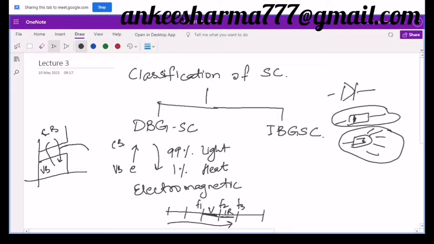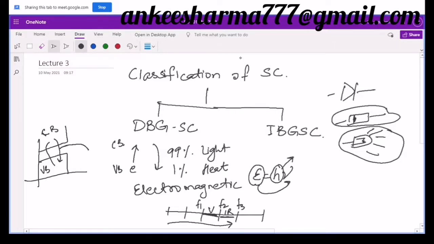When this energy is emitted, we know the formula E equals h nu, where h is Planck's constant and nu is the frequency. So every energy corresponds to some frequency, because h, Planck's constant, is a constant, 6.634 times 10 to the power minus 34. So this is not going to affect; only the frequency range in which it falls is going to be affected.